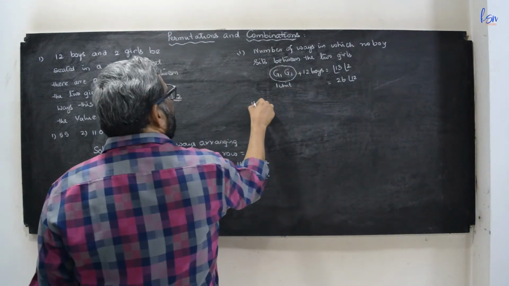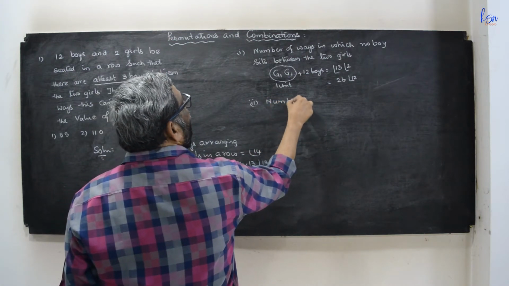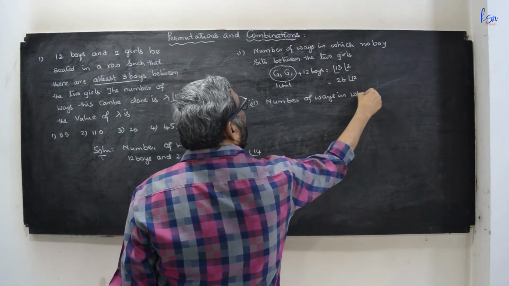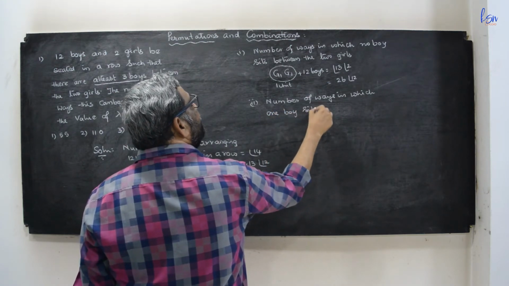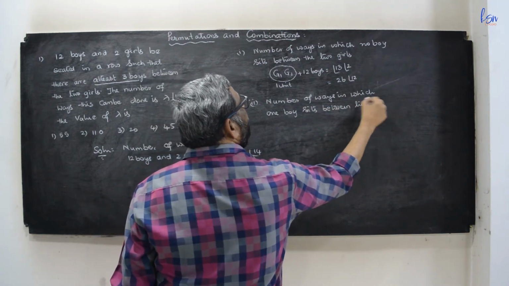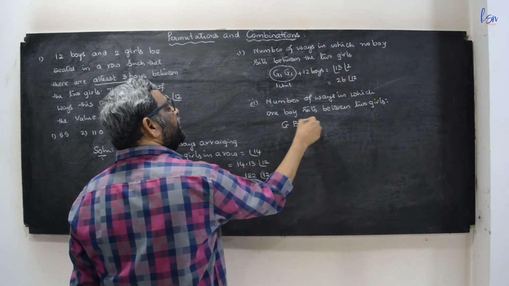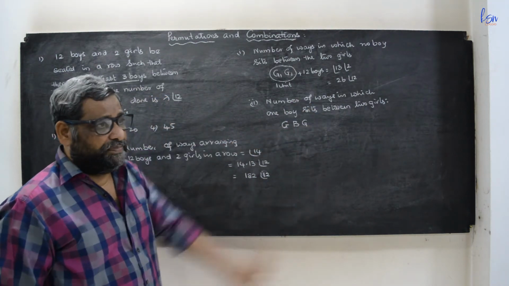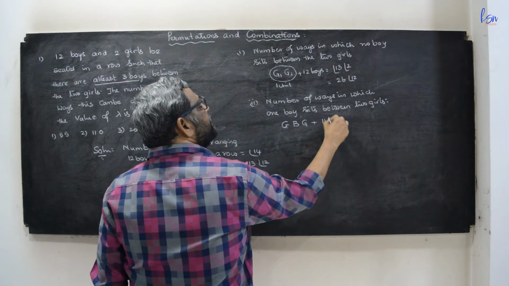Case 2 is there is 1 boy between the 2 girls. The number of ways in which 1 boy sits between the 2 girls, that is G, B, G. This must be the arrangement, so between the 2 girls there must be 1 boy, and the rest of the boys are 11.